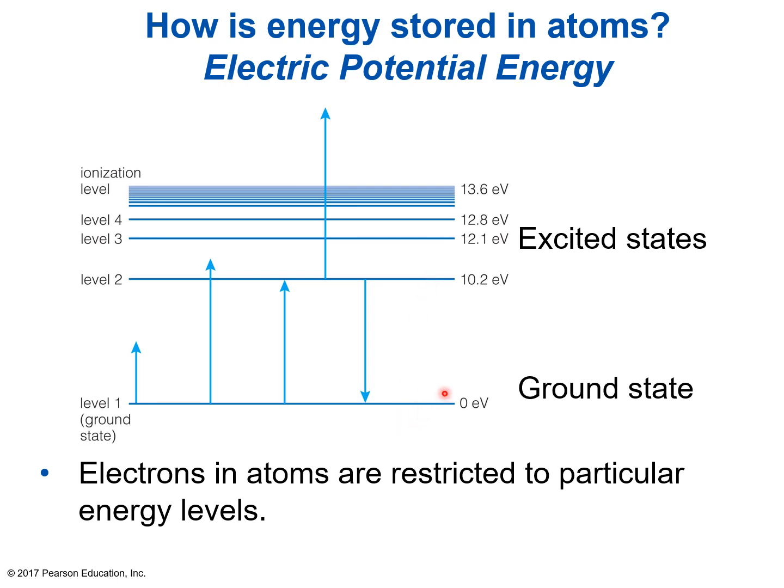But there were some other ways it could have fallen down. Let's start it back up at level 4. It might just fall all the way down to level 1, thus giving off the 12.8 electron volts that it fell down. Or, let's start it back up again. It might fall down to level 2, so from 12.8 down to 10.2, the difference is 2.6 electron volts, so it would give off a 2.6 electron volt photon, and then fall down, giving off the 10.2.